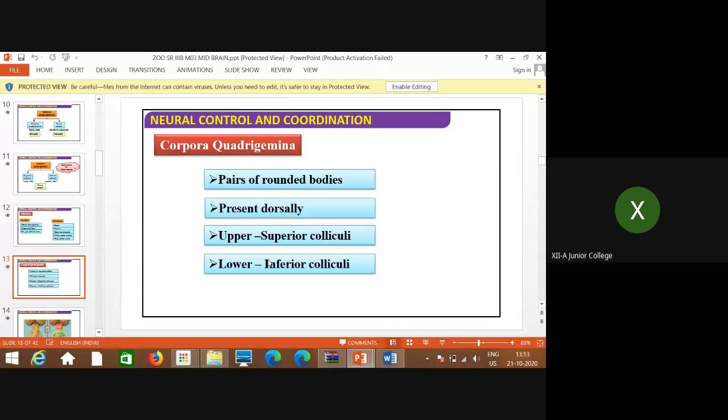That is corpora quadrigemina, where dorsally pairs of rounded bodies are present. They are called corpora quadrigemini. That is a part of the midbrain, present dorsally. And as we discussed just now, the upper part is called superior colliculi, and the lower part of the corpora quadrigemini is called inferior colliculi, because this one is located superiorly and this one is located inferiorly.